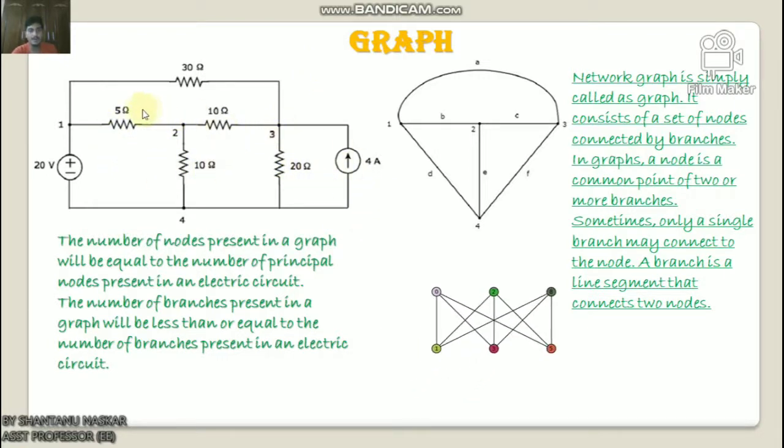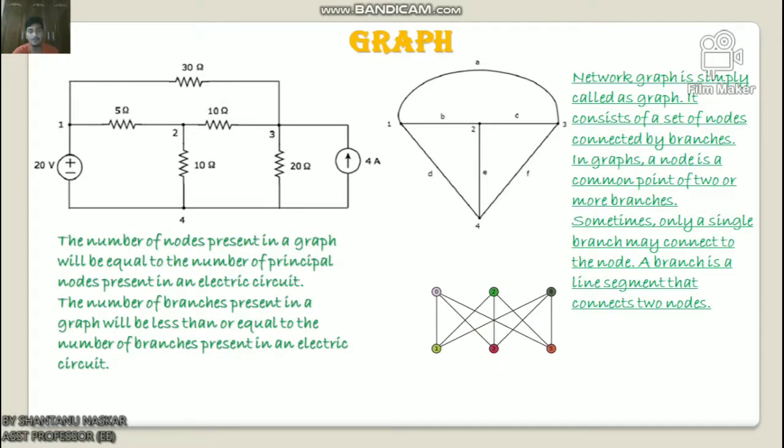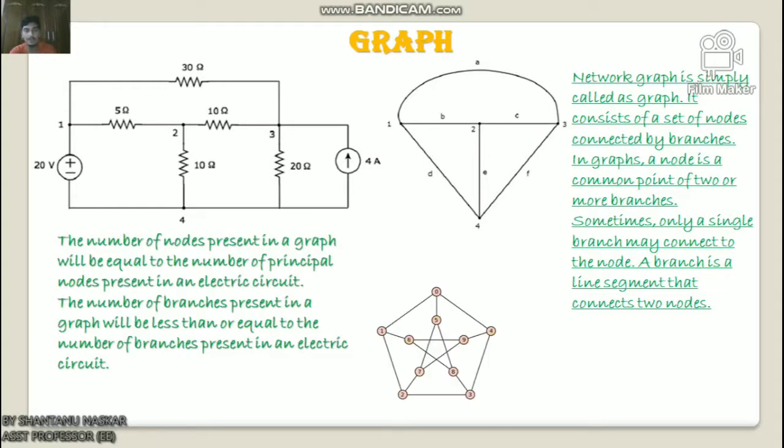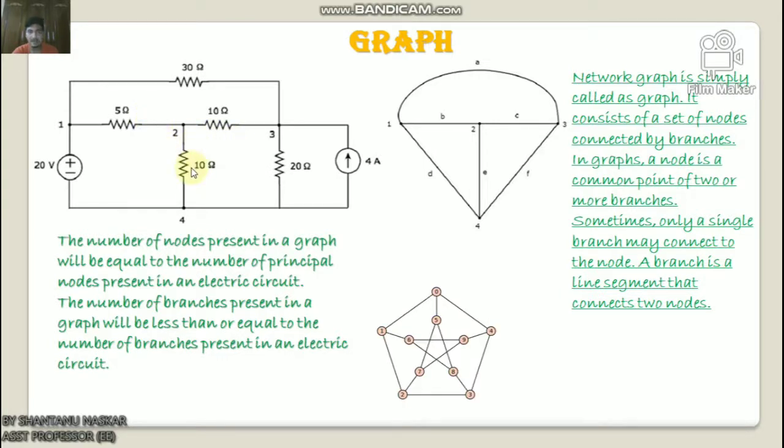So let us discuss with an example. Let us consider the following electric circuit. In this circuit there are four principal nodes labeled 1, 2, 3, 4. There are 7 branches in the above circuit. Among them, one branch contains a 20-volt voltage source, another branch contains a 4 ampere current source, and the remaining 5 branches contain resistors of 30 ohm, 5 ohm, 10 ohm, 10 ohm and 20 ohm respectively. Okay, so this is the circuit.